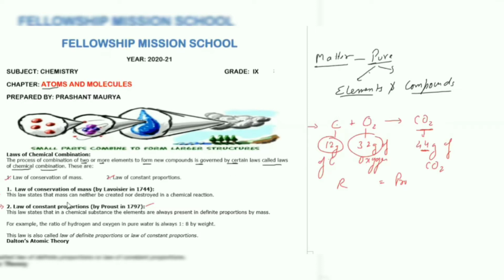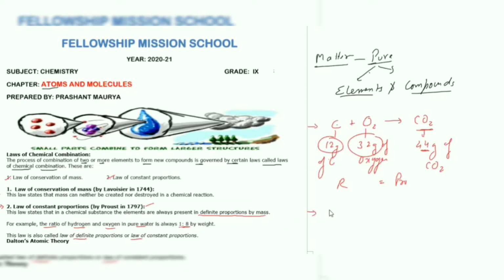Next, the law of constant proportion. This law states that in a chemical substance, the elements are always present in a definite proportion by mass. For example, the ratio of hydrogen and oxygen in pure water is always 1:8 by their weight. This law is also known as the law of definite proportion, or you can say the law of constant proportions.